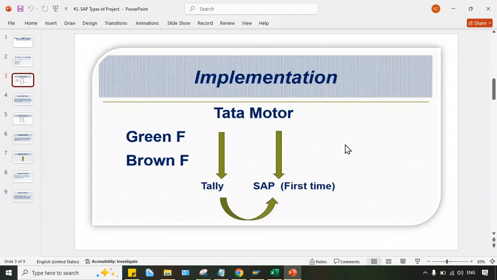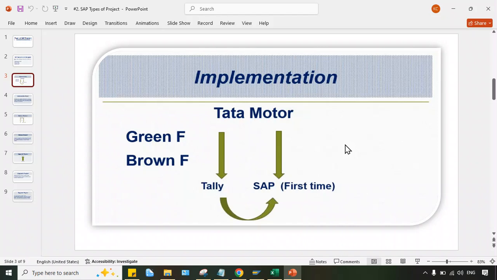Then after some time, what is happening? Receivable related configurations will be done, and then the entire accounts receivable also will become live, and so those AR related transactions also will be posted into the SAP system. So phase by phase, what is happening, guys? Things are switching from the legacy system to the SAP system. Okay, so that is blue field implementation.